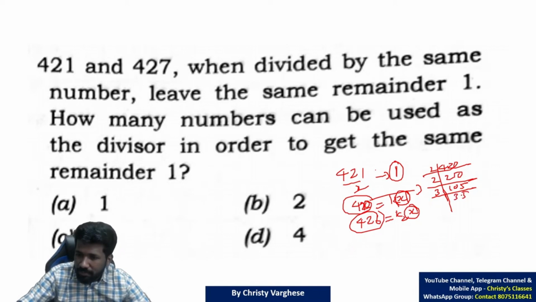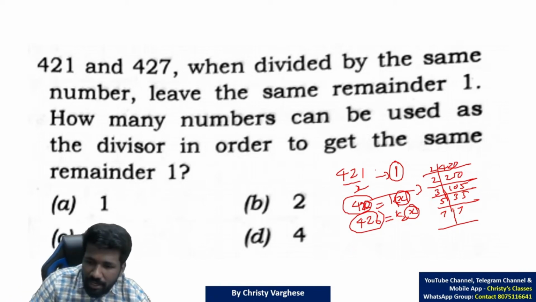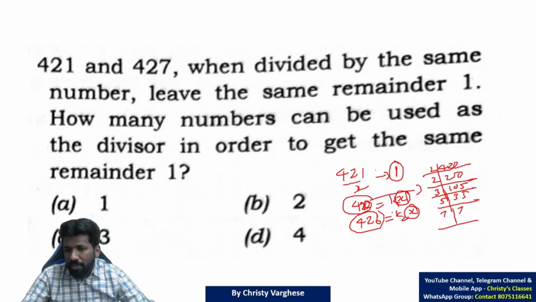35, sorry, 420, yeah, 35, 7. So 2 into 2 into 3 into 5 into 7 will be the factors.